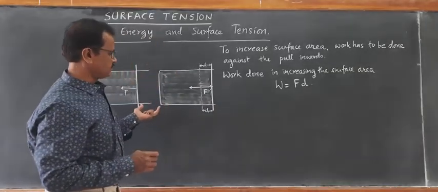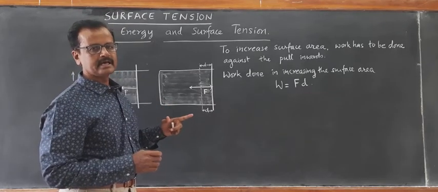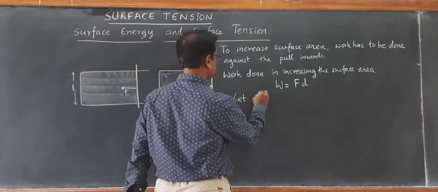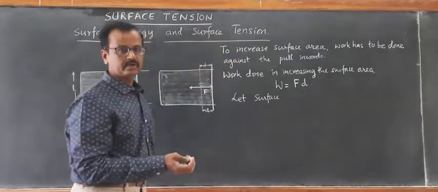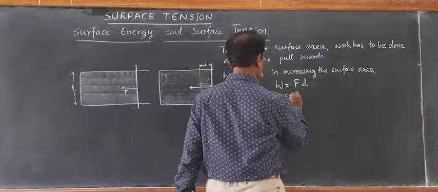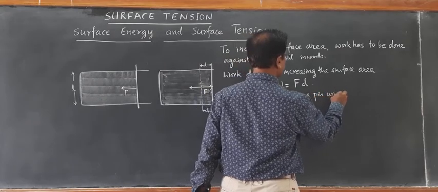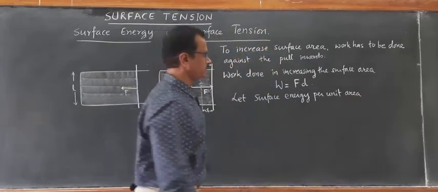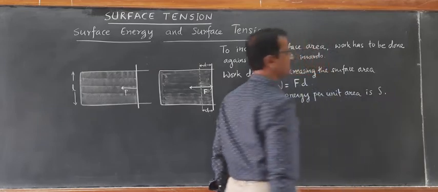Now, the surface energy per unit area is considered as S. Let the surface energy, the additional energy, that's what we are calling surface energy, per unit area be taken as S.